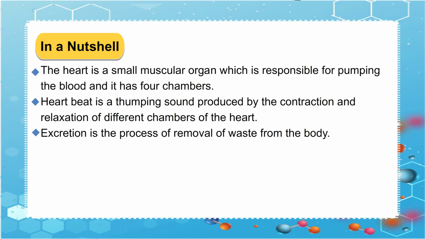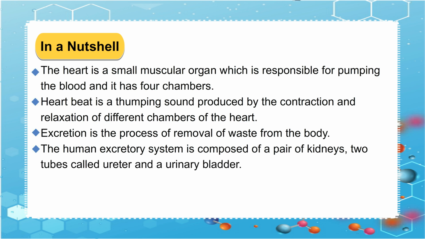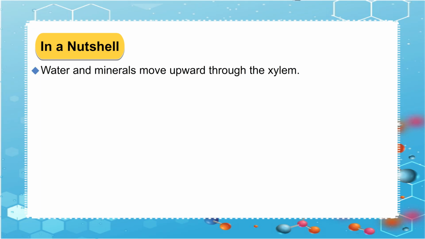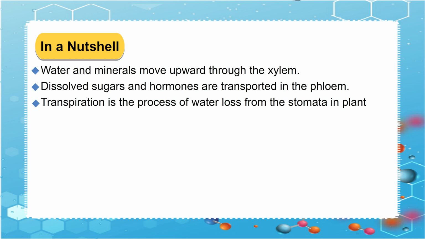Excretion is the process of removal of waste from the body. The human excretory system is composed of a pair of kidneys, two tubes called ureters and a urinary bladder. In plants, there are two main tissues, namely xylem and phloem, for the process of transportation of substances. Water and minerals move upward through the xylem. Dissolved sugars and hormones are transported in the phloem. Transpiration is the process of water loss from the stomata in plant leaves.